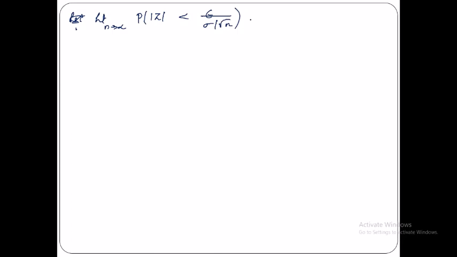Okay, now what about this? Limit n tends to infinity, probability of, now since this is a modulus sign, how can I write that? Minus epsilon root n divided by sigma less than z less than epsilon root n by sigma.